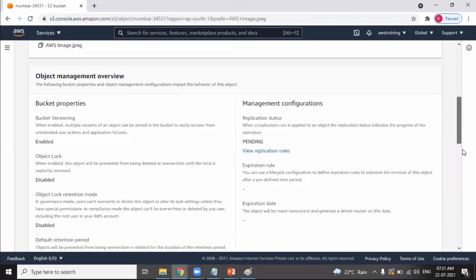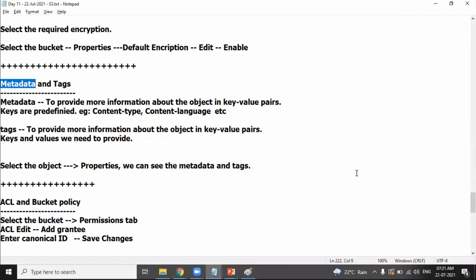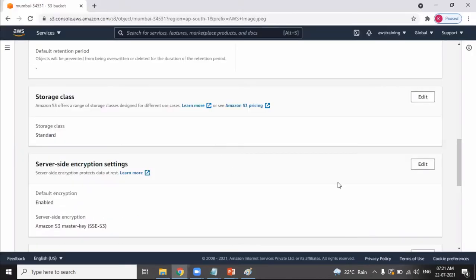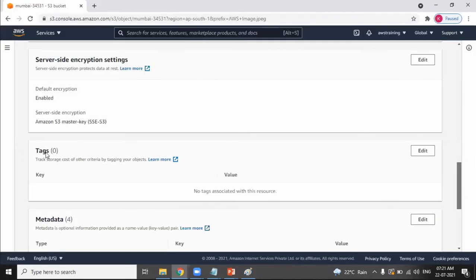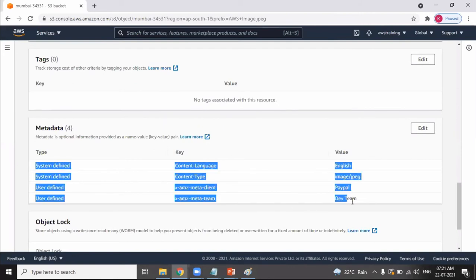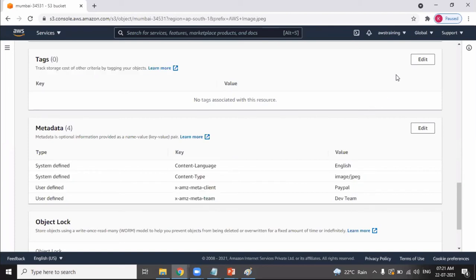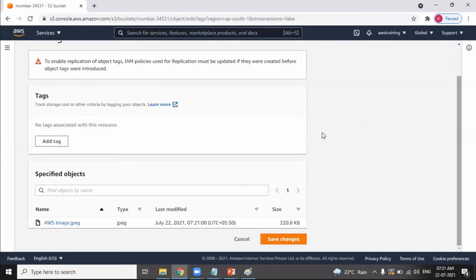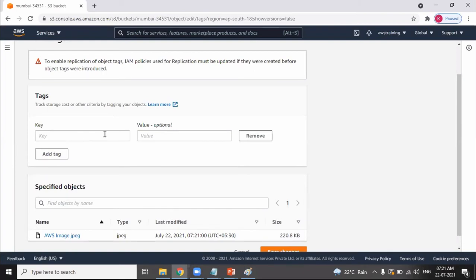Okay. Now similarly, keys also help in providing more information, something similar to metadata. Both are similar. This is metadata. We have uploaded metadata, providing more information. And tags also help you to provide more information. You can see here, click on edit. Here also we provide more information using the tags, add tag. Here also the information we should provide in the form of key value pairs.